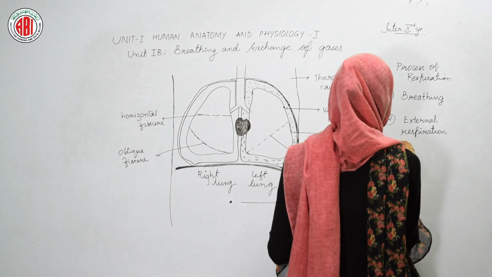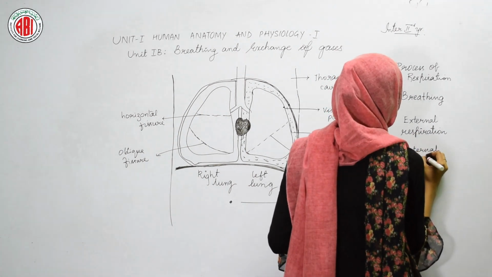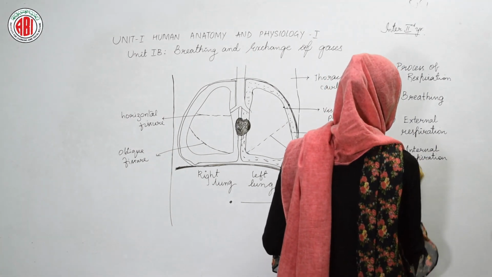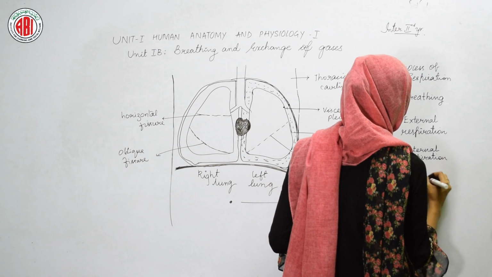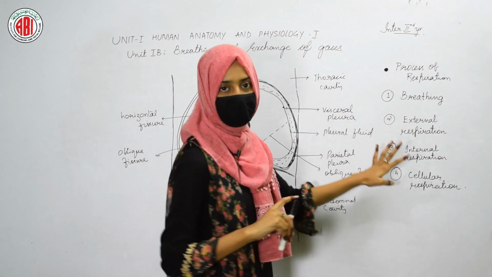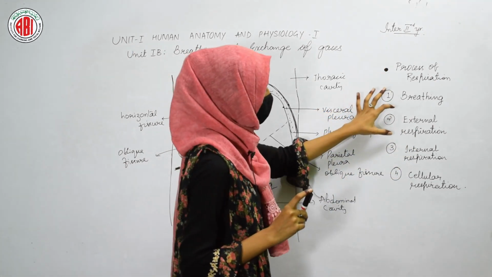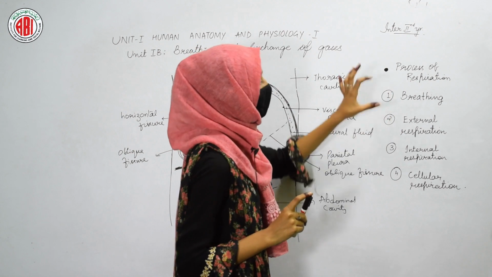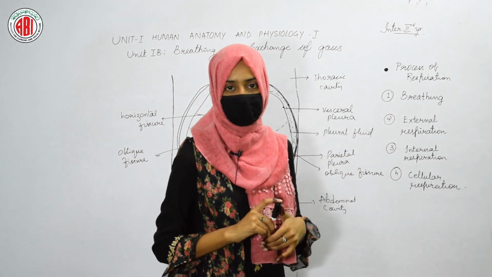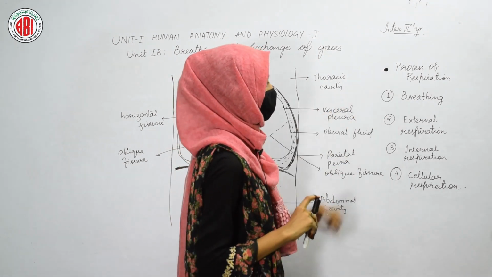The third step is internal respiration. And the fourth and final step is termed cellular respiration. So in the process of respiration, we need to remember 4 steps. First breathing, then external respiration, then internal respiration, and finally cellular respiration takes place in our body to carry out the whole process of respiration.